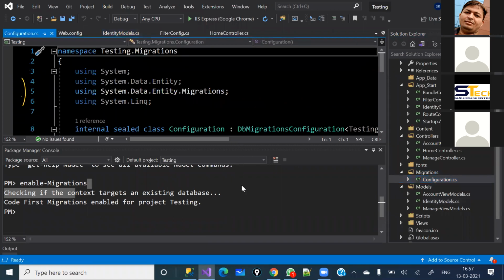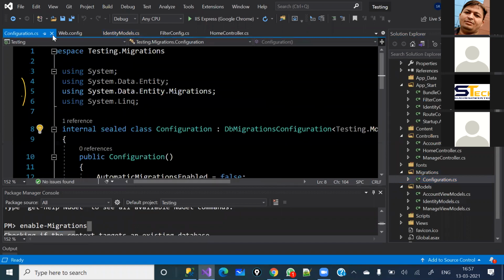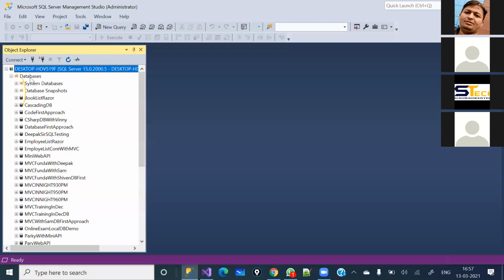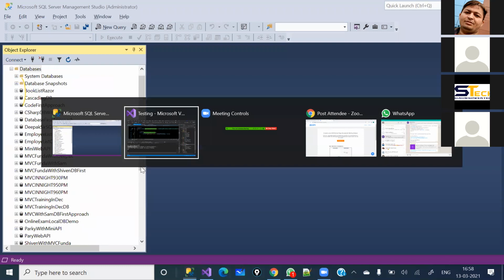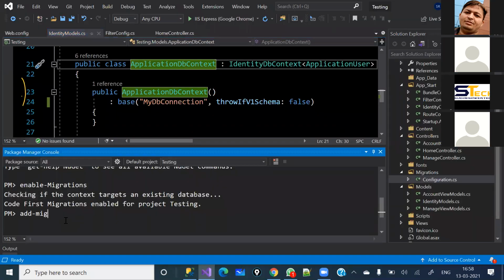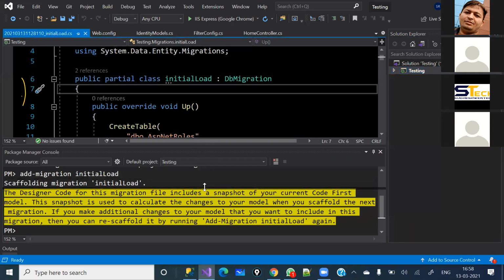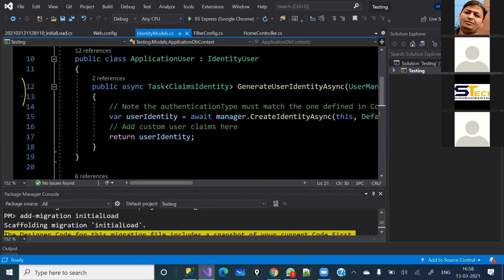Configure.cs. Under the configure.cs, you will be able to see the application DB context class here, which has been mapped right now. Now what we need to do to create a database, as of now, we haven't created it. The database has not been created yet. If you check here, I am going to refresh it. And if you see here, still it has not created the database. So what we will have to do, you will have to add a migration, and you can give any name here, like I'm just going to give initial. So see, it has created, and now you can see these are the tables which are coming from this identity